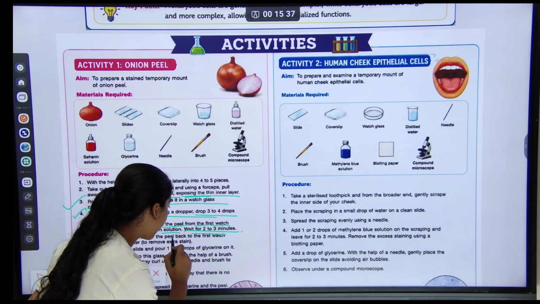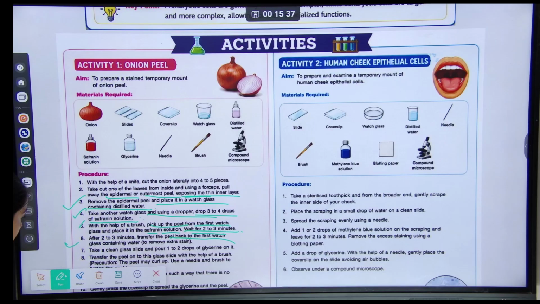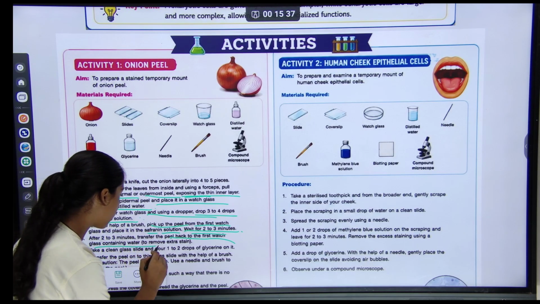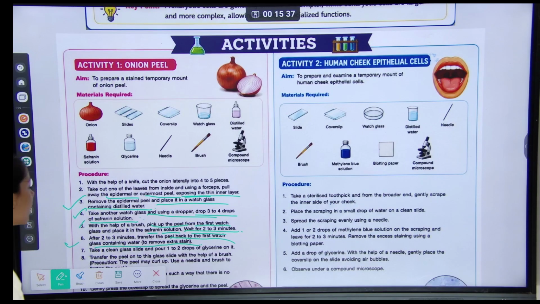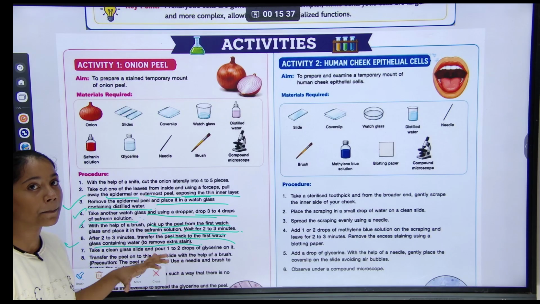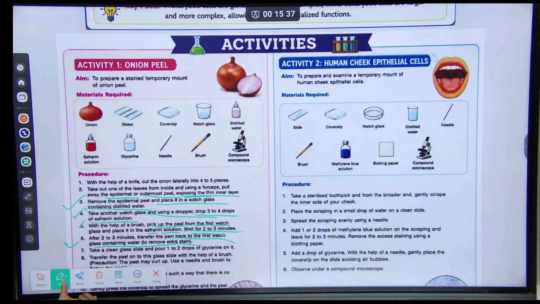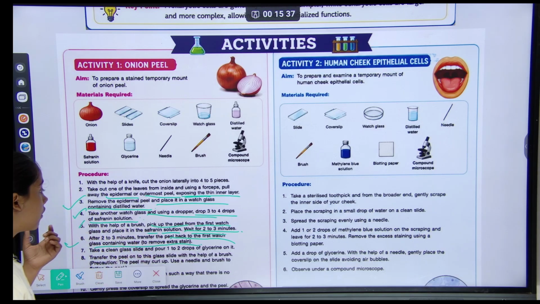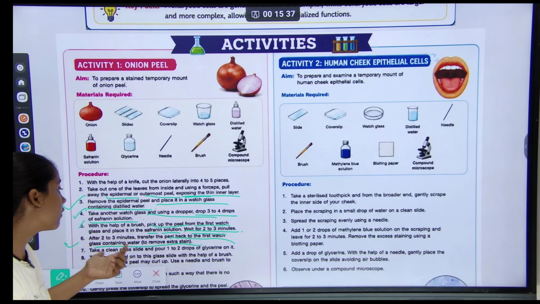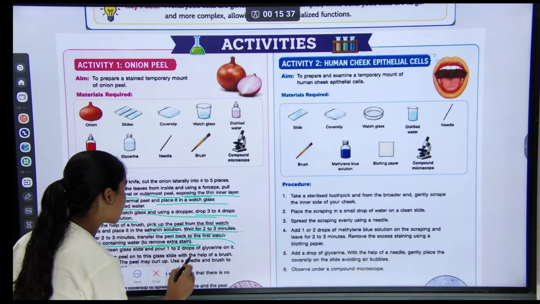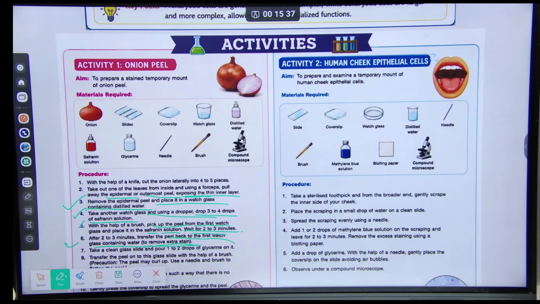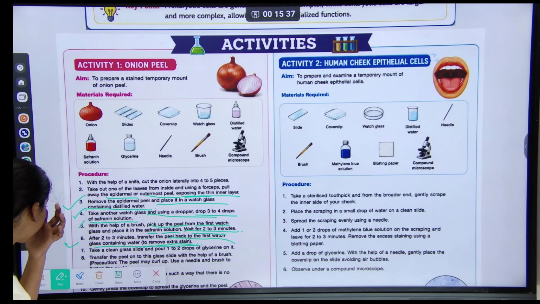transfer the peel back to the first watch glass containing water to remove extra stain. That means after 2-3 minutes, transfer the peel back to the first watch glass containing water. What does it contain? Water, to remove the extra stain.